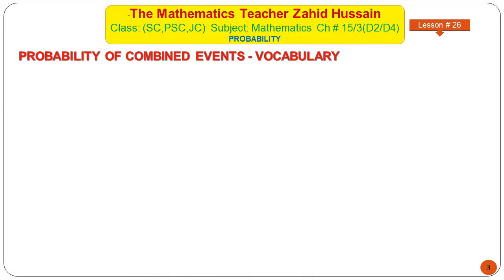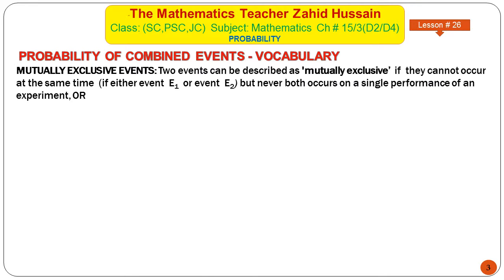Earlier we studied the probability of a single event. Now we will study the probability of combined events. The vocabulary used in this topic is mutually exclusive events. Two events can be described as mutually exclusive if they cannot occur at the same time.